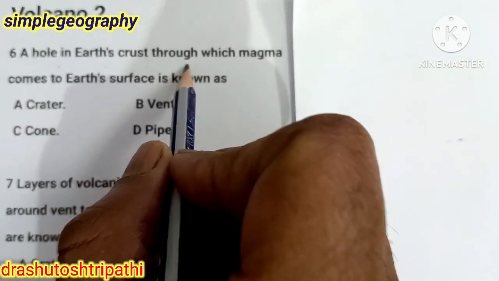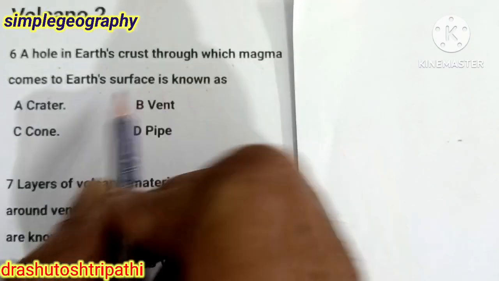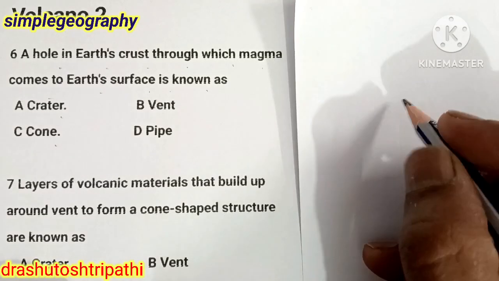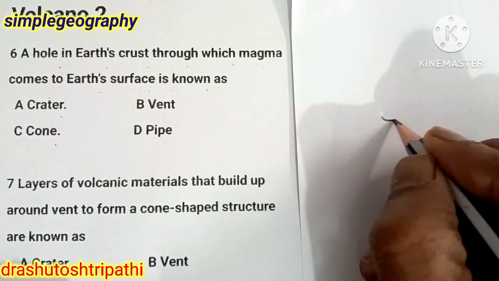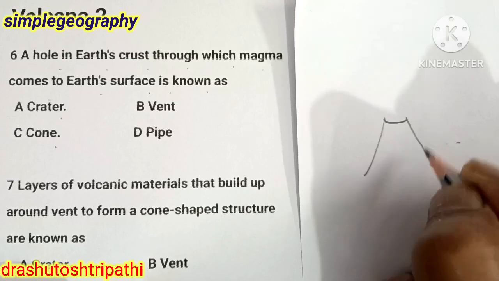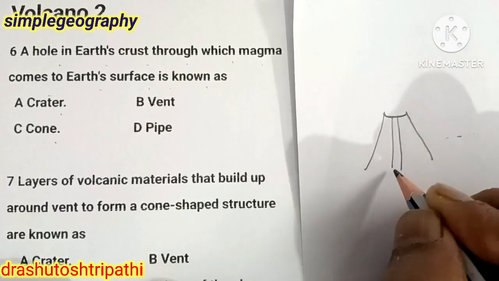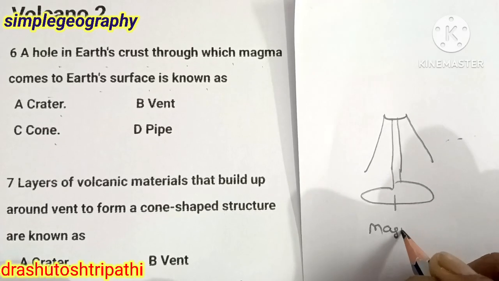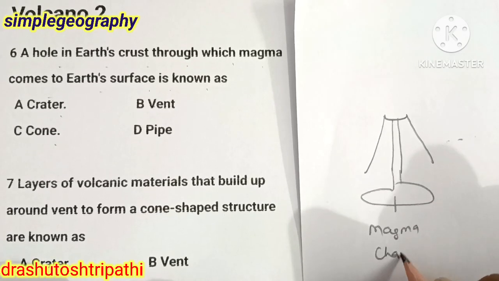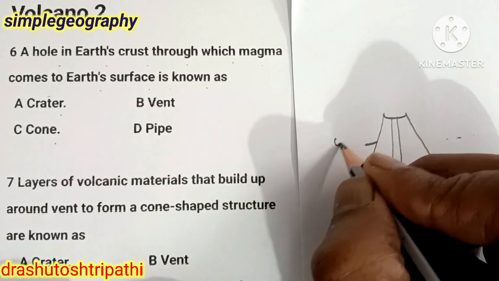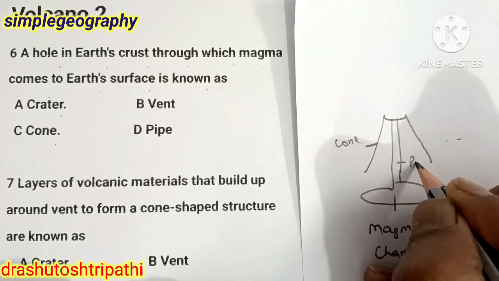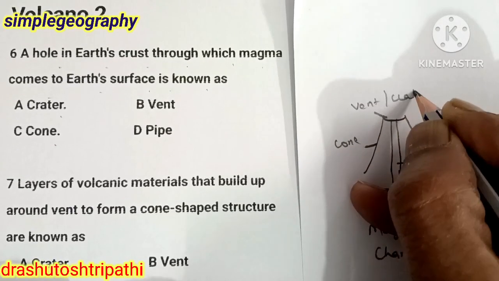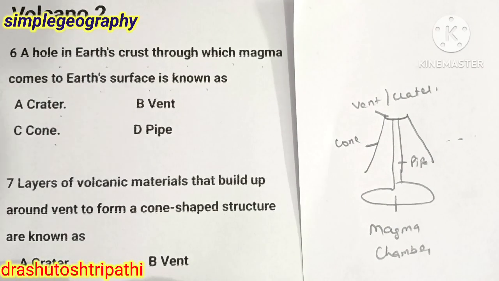A hole in the earth crust through which magma comes to the earth's surface is known as crater, vent, cone or pipe. Now what are all of these features? This is the volcano, that is the magma chamber, this is the cone, this is the pipe, this is the vent or crater. Now what is the answer?